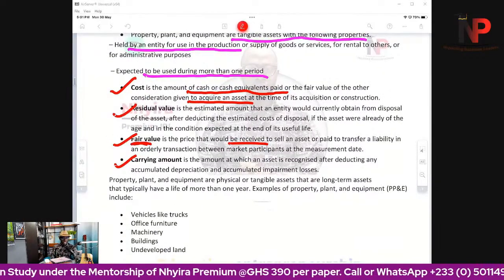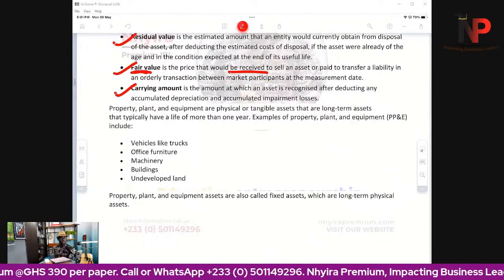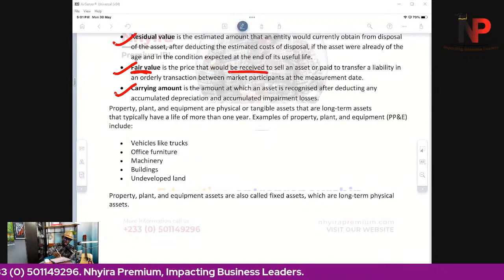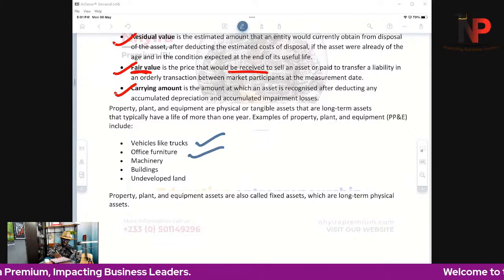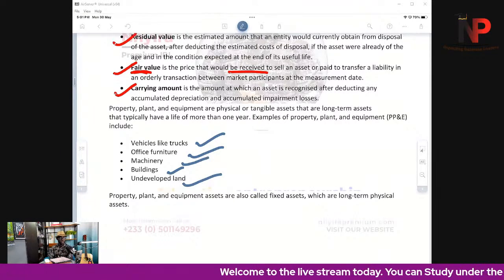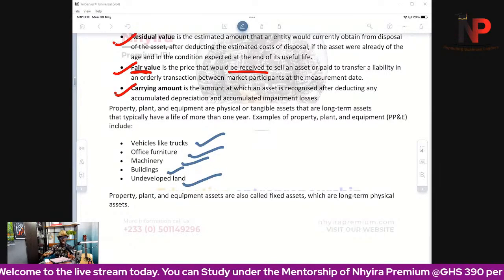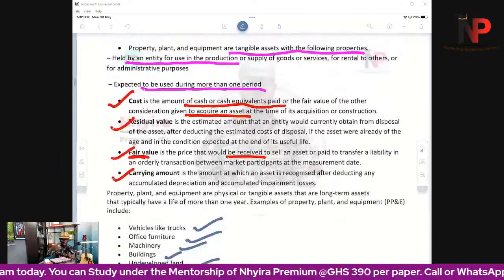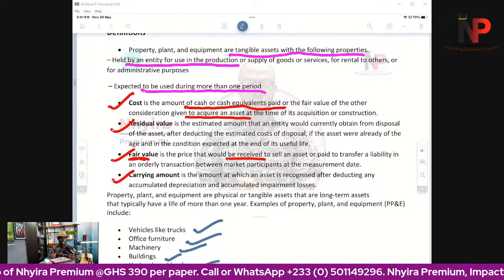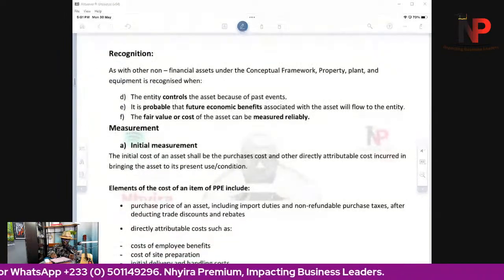Then we move on to the next one: what are some of the issues in relation to property, plant, and equipment? We can talk about vehicles, furniture, machinery, buildings, undeveloped land. All these fall into the category of property, plant, and equipment. So generally, that is how we set our tone on the key terminologies and definitions we need to understand when we talk about IAS 16, property, plant, and equipment. All right, let's begin the journey.